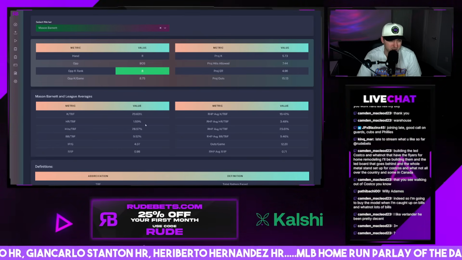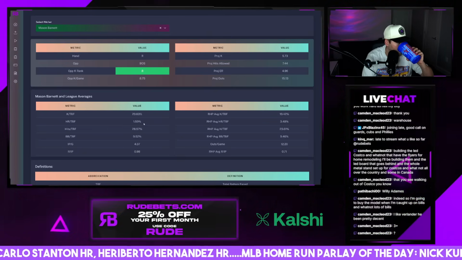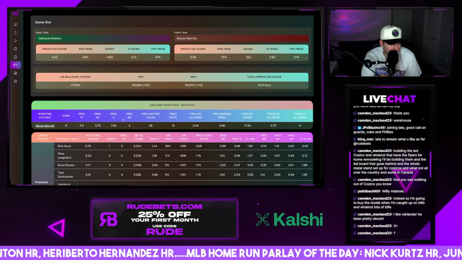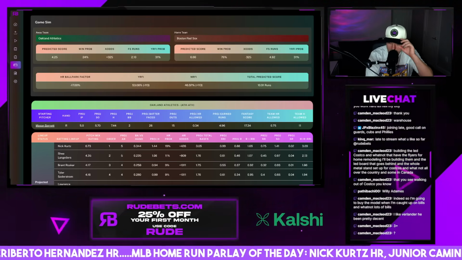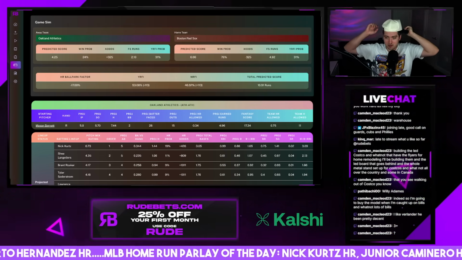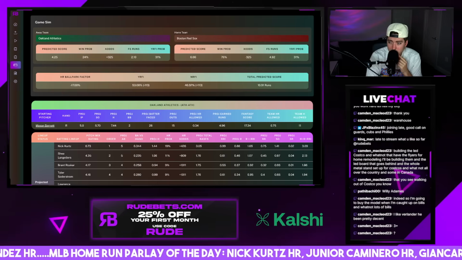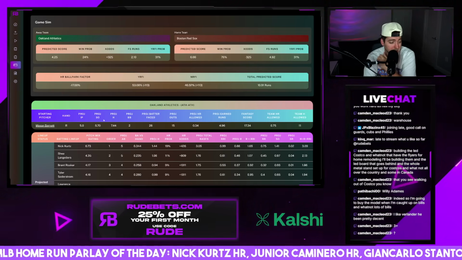Not even really meatballs, but he's just getting a lot of the plate. So Barnett for hits, I mean, pitcher hits allowed. Barnett's line is 5.5 plus money. I think that's not bad. Barnett over 5.5 hits allowed plus money.